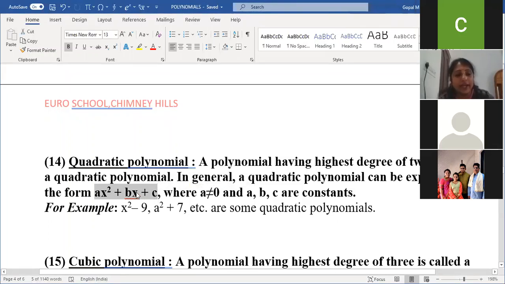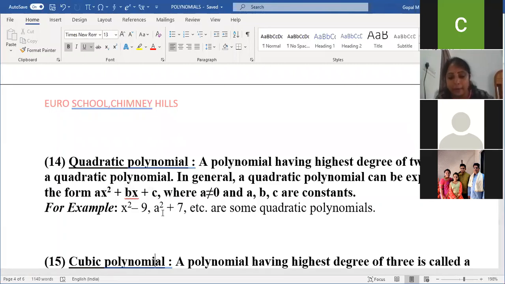Here degree 1 is also there, degree 2 is also there for the variable. If the highest degree is 2, that is nothing but a quadratic polynomial. Am I clear, children? Any doubt with the linear polynomial, quadratic polynomial?